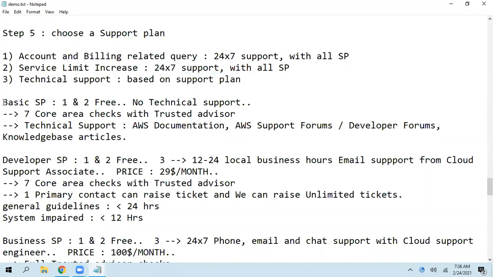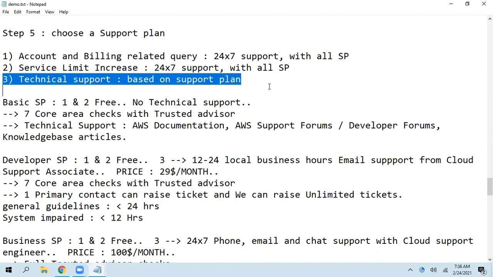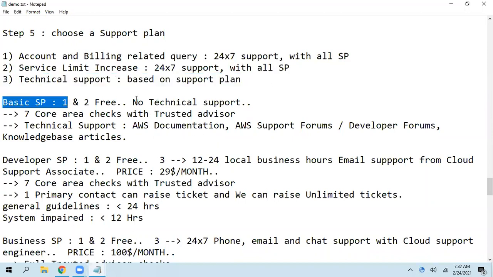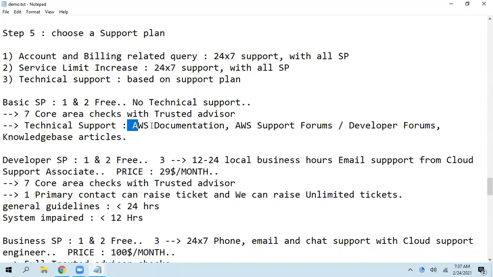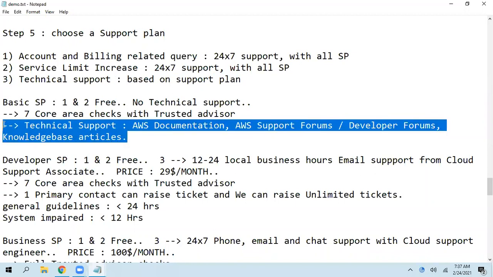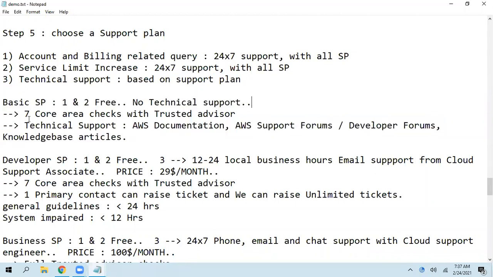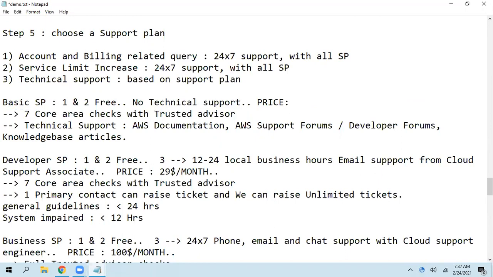Coming to the support plans, basic support plan: for all support plans, the first and second types are free. For the third one, we get assistance based on the support plan. There is no technical assistance for the basic support plan. We can get support from AWS documentation, support forums, developer forums, and knowledge base articles. No need to pay anything, the price is free. As you are not paying anything, they don't provide any technical assistance.